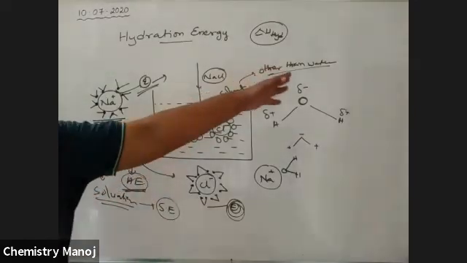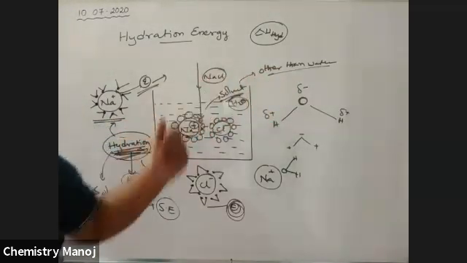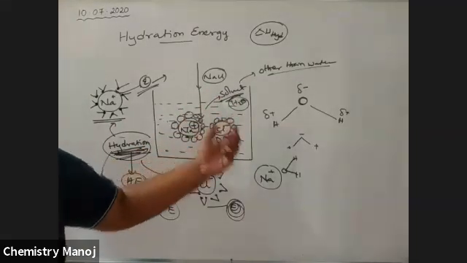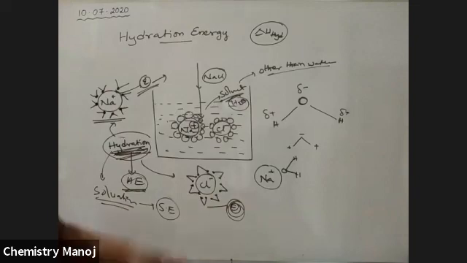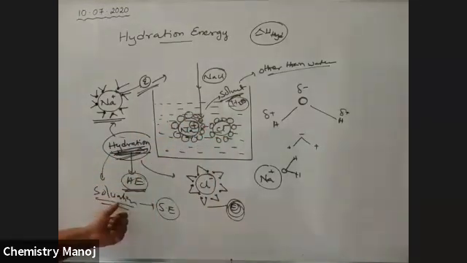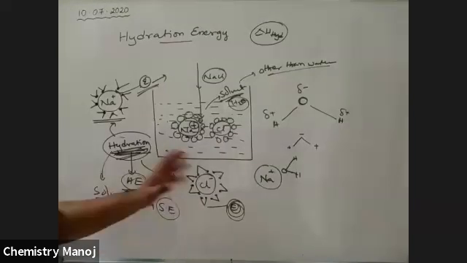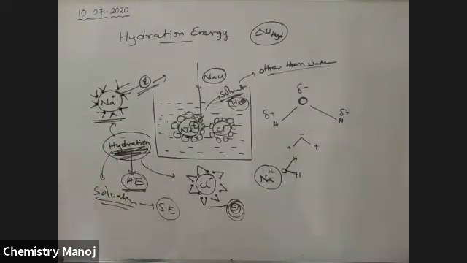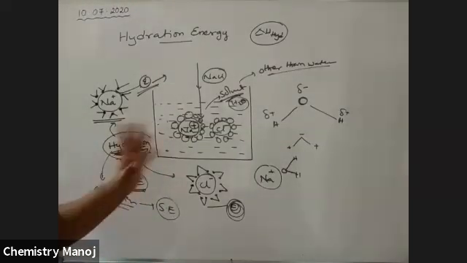But there are other solvents too, like acetic acid or ammonia. If other solvents are there, it is called solvation, and that energy is called solvation energy. Frequently we use hydration energy, because in most cases water is the solvent. So hydration energy is very, very important.